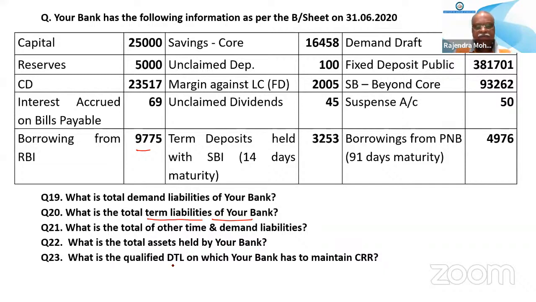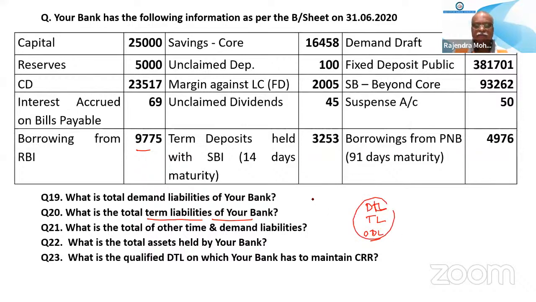Then what is the qualified DTL on which your bank has to maintain CRR? Basically, the demand liabilities you have calculated in question number 19, plus the term liability, plus other demand liabilities and other time liabilities.